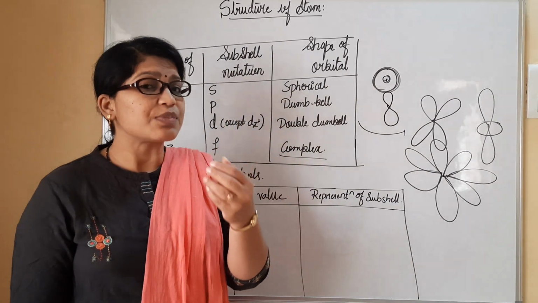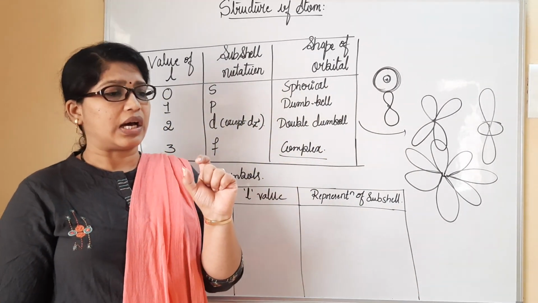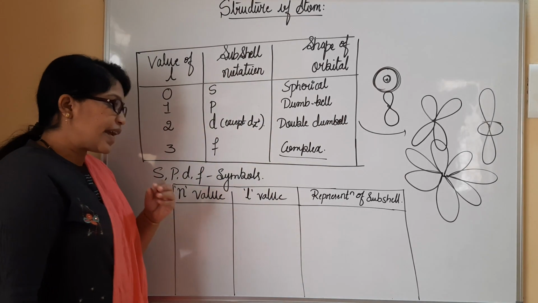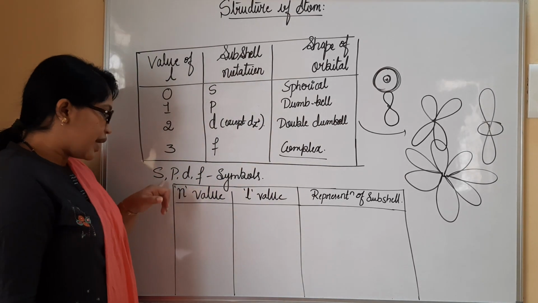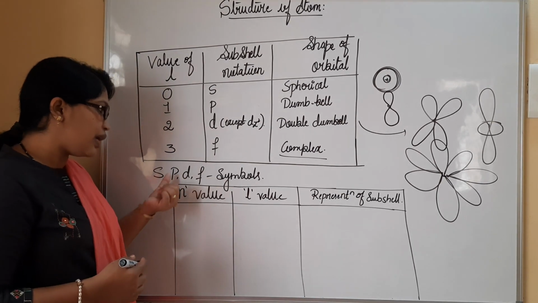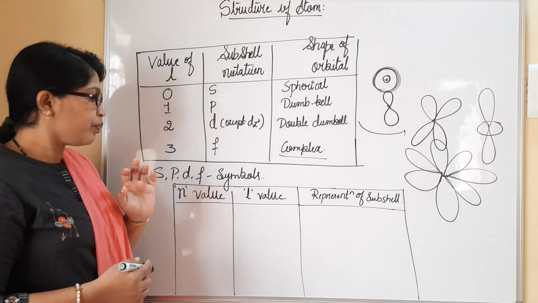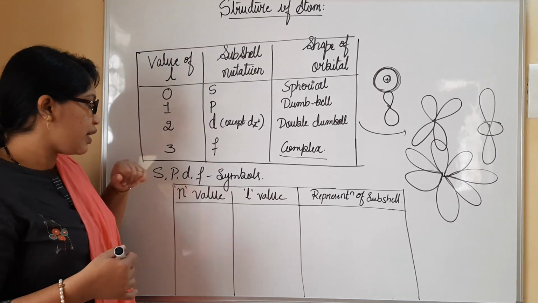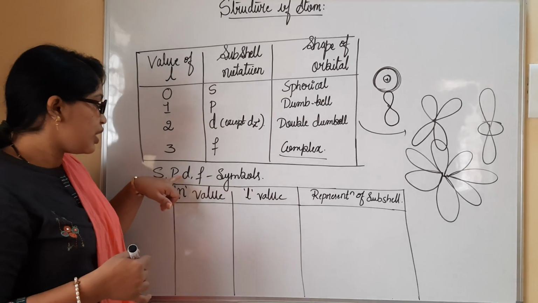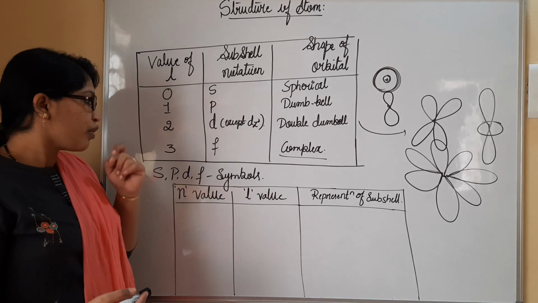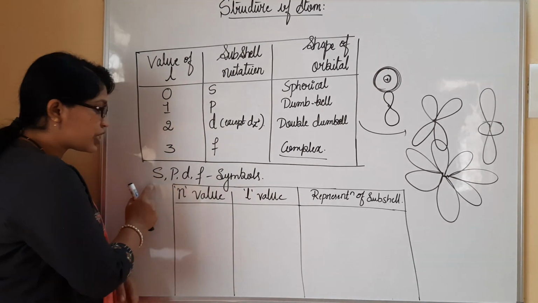So why are s, p, d, f themselves being used? Why not a, b, c, d? You can ask. Whenever the experimental work was done, s stands for sharp lines, p for principal lines, d for diffuse lines, and lastly f for fundamental lines.